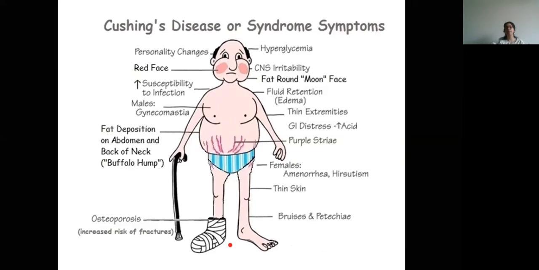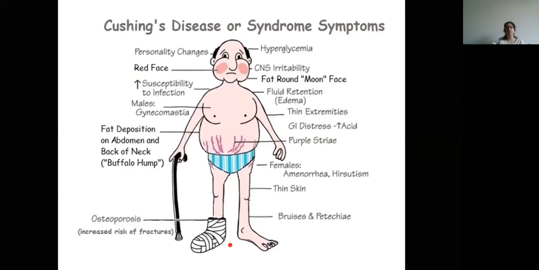Then the purple stria, this will occur because it causes a thinning of the connective tissue, again because it decreases the collagen synthesis. Then GI distress, that is nausea, vomiting will occur because it causes an increased amount of acid synthesis. As we had just read, it decreases the mucus production and increases the acid production in the stomach.